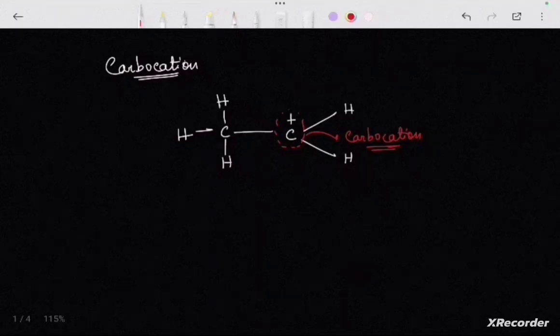So how will the hyperconjugation take place? This carbon is sp2 hybridized. Carbon is generally sp3 hybridized, but as the carbon is sp2 hybridized over here in carbocation, it has a vacant p orbital.